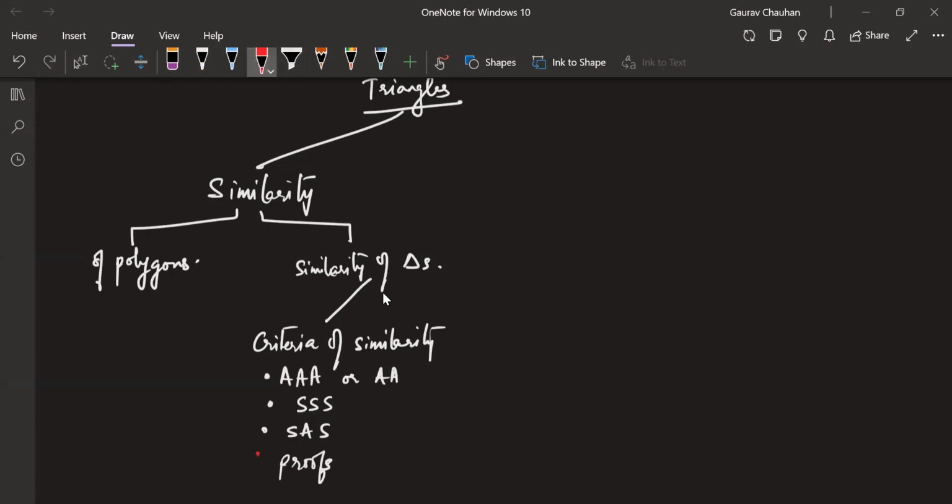Okay, so we're going to skip this out. If the syllabus gets confirmed and we feel that it's needed, we'll come back to it. Yeah, so that's similarity of triangles. And then in similarity of triangles, one was criteria of similarity, and the other topic is areas of similar triangles. This is another fun topic. Under areas of similar triangles, you see there are some ratios and some further ratios. So this is a major part of the chapter, the chapter triangles.